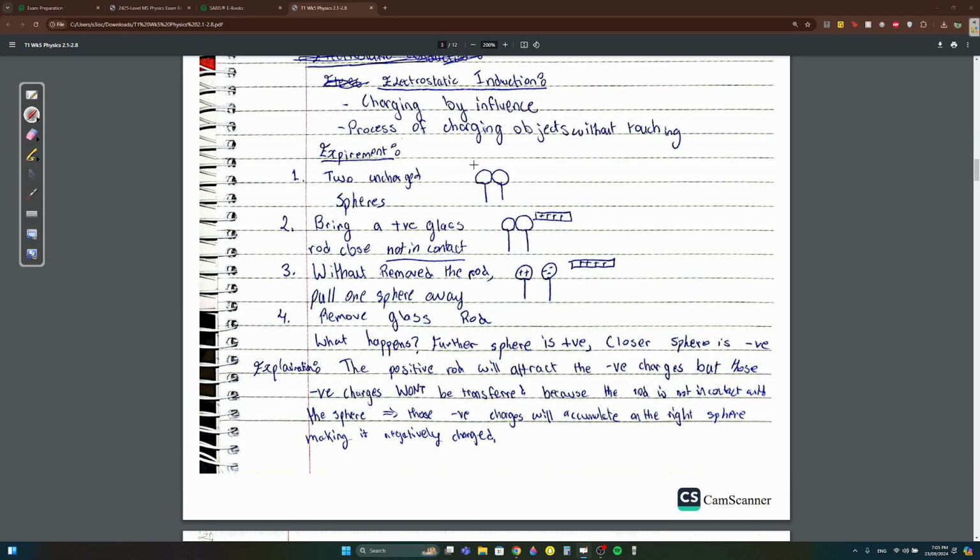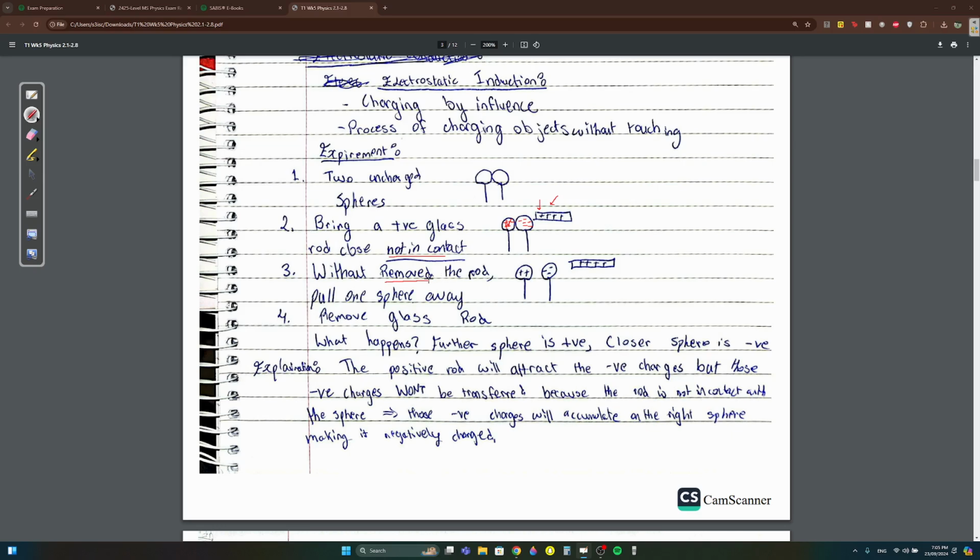Two uncharged balls, neutral, neutral. You're going to bring a positive glass rod, not in contact. You don't touch. What's going to happen is these positive charges, what will they attract? Negative charges. So all the negative charges in these balls are going to flow here. So if the negative charges flow here, what's going to be left here? Positive, positive, positive, positive, right?